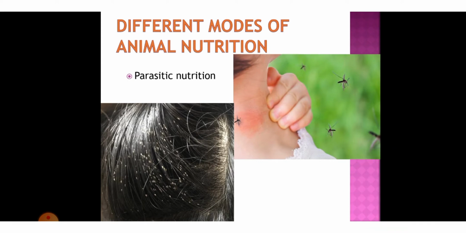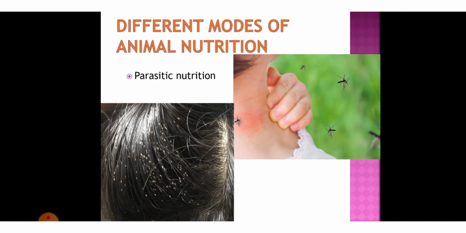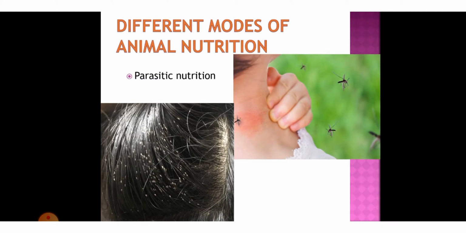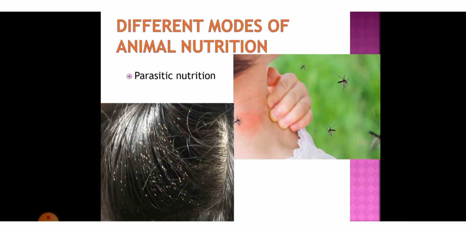For example, the best example is the mosquito. Mosquito is an example of a human parasite, right? What does a mosquito do? It sucks blood. The host gets damaged, but the mosquito gets benefited. So this one is getting benefit and the other gets the harm. So this relationship is said to be parasitism. So mosquito is an example of a human parasite that feeds on human blood.